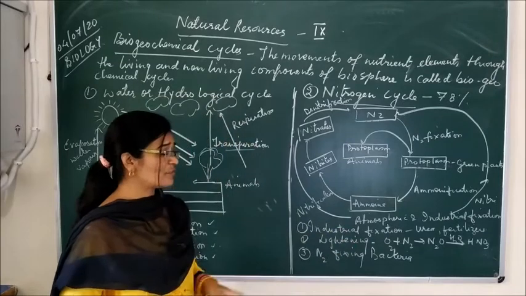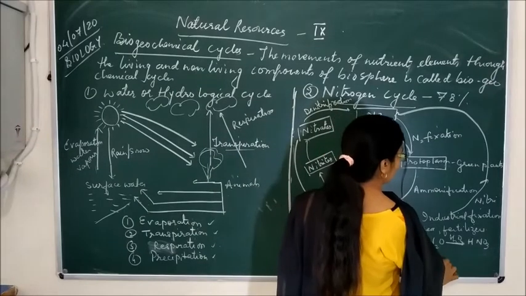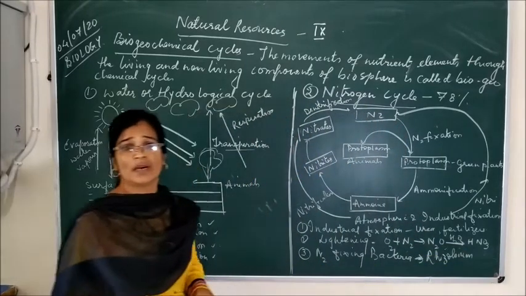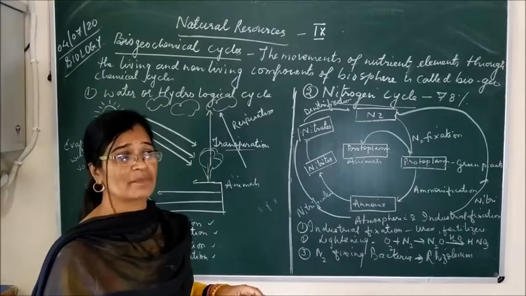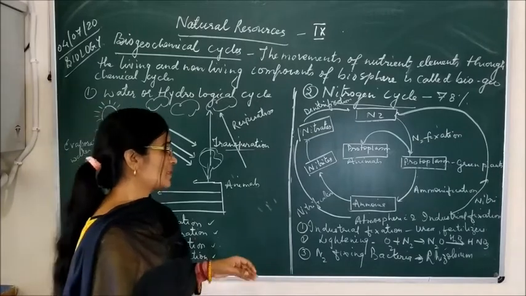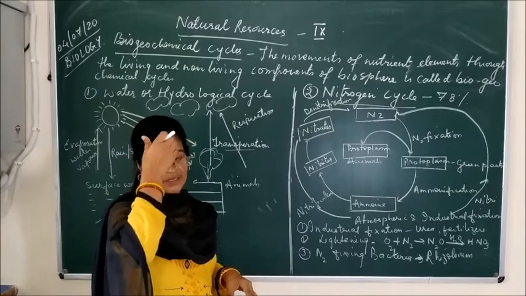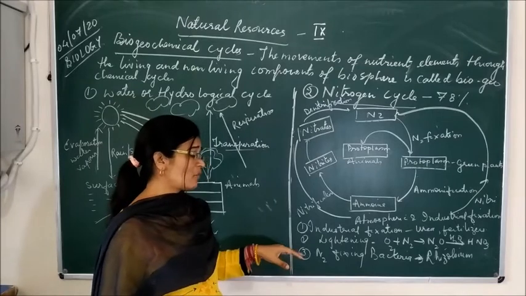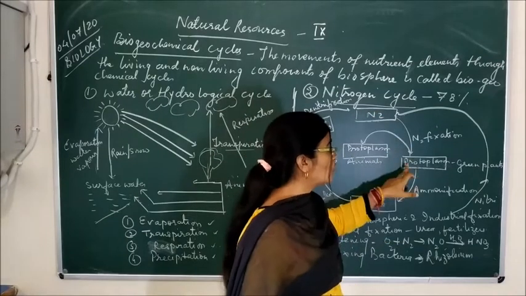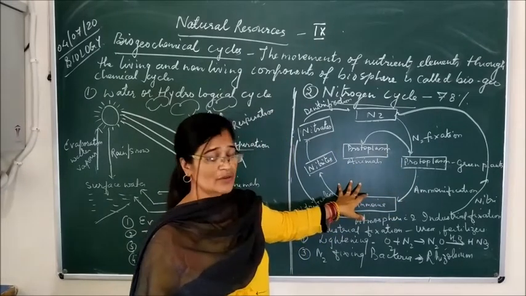Another thing is nitrogen fixing bacteria. There are some nitrogen fixing bacteria like rhizobium. Rhizobium is a nitrogen fixing bacteria present in the root nodules of leguminous plants, like pea and gram, which are all leguminous plants that contain proteins. This rhizobium helps to convert free nitrogen into nitrates and nitrites, and this process is also called nitrification or nitrogen fixation.